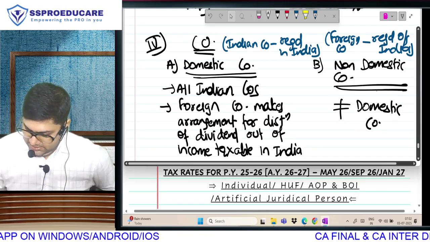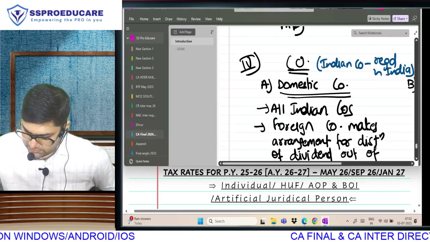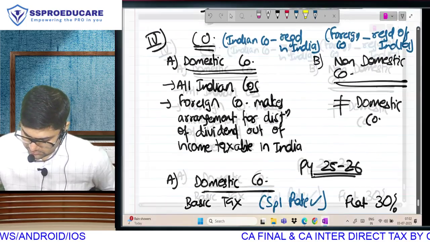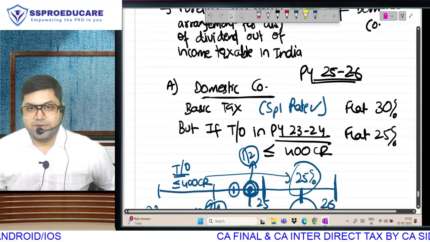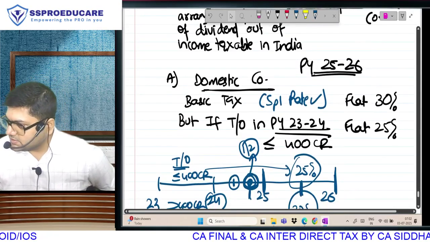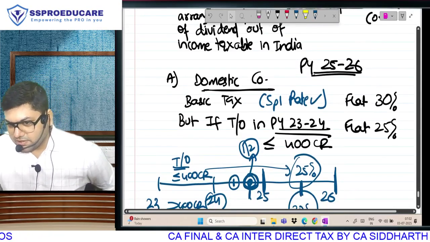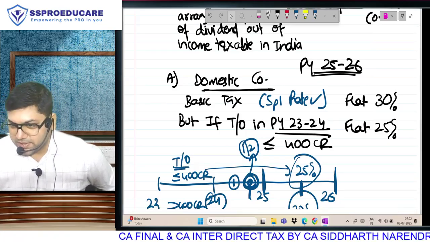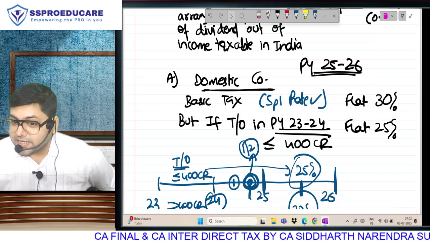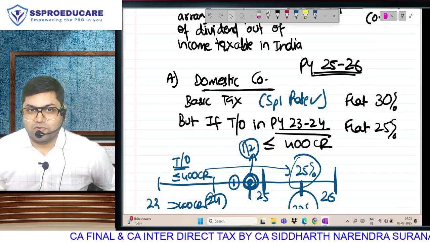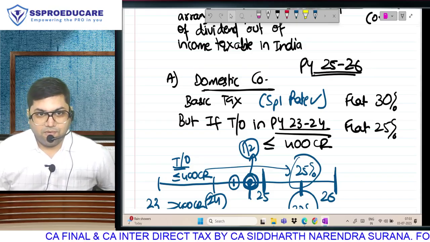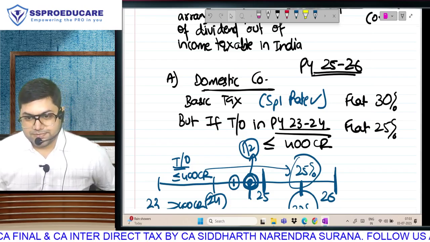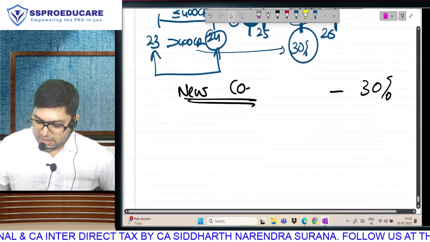Domestic company ka tax rates, applicable for the previous year 25-26. First answer will always be basic tax. First answer is always going to be 30%. Only if turnover 2 years ago was less than or equal to 400 crore, so 25%. Correct hai? And new company ke liye, it is always going to be 30. That was basic tax rate.